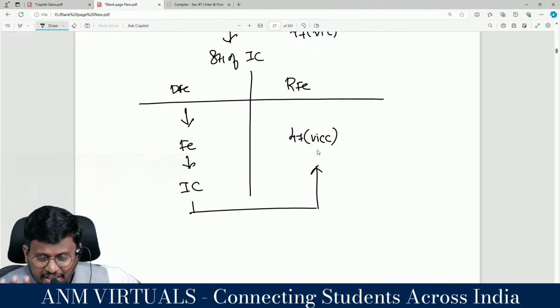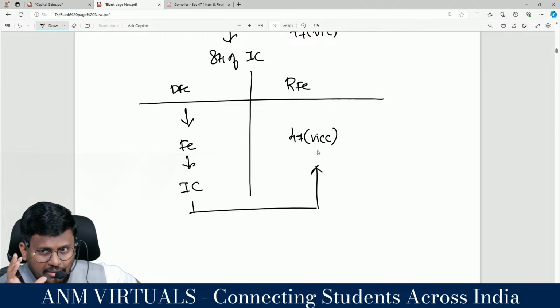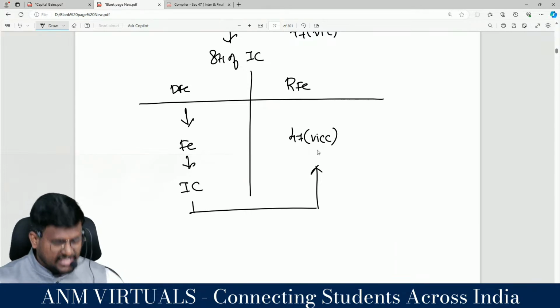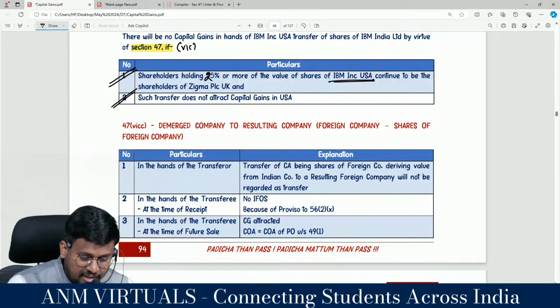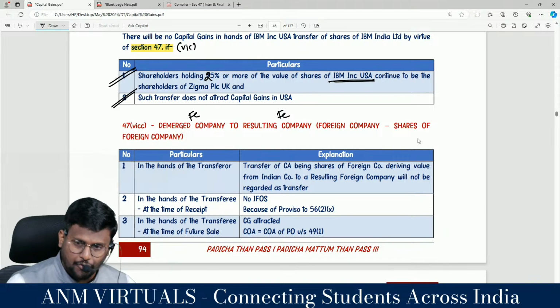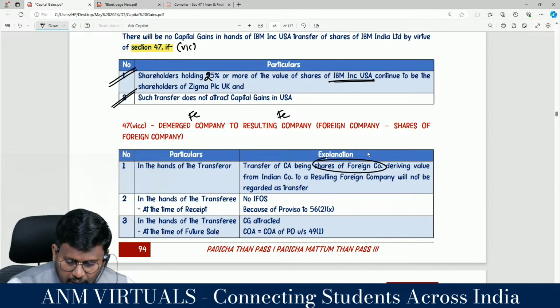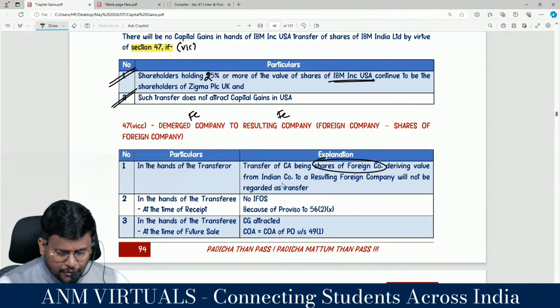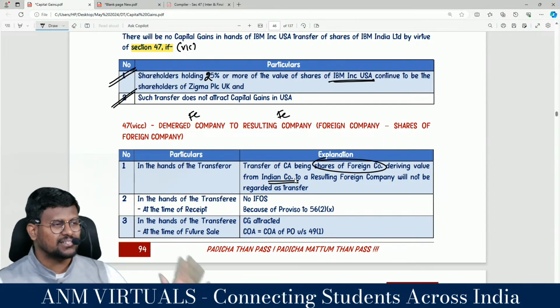First one is the Indian demerger, 47 clause 6B, B stands for big company. Second is 6C. Next, 47 clause 6CC, demerged foreign company to resulting foreign company, foreign shares of a foreign company. The transfer of a capital asset being shares of a foreign company deriving value from an Indian company to a resulting foreign company will not be regarded as a transfer.